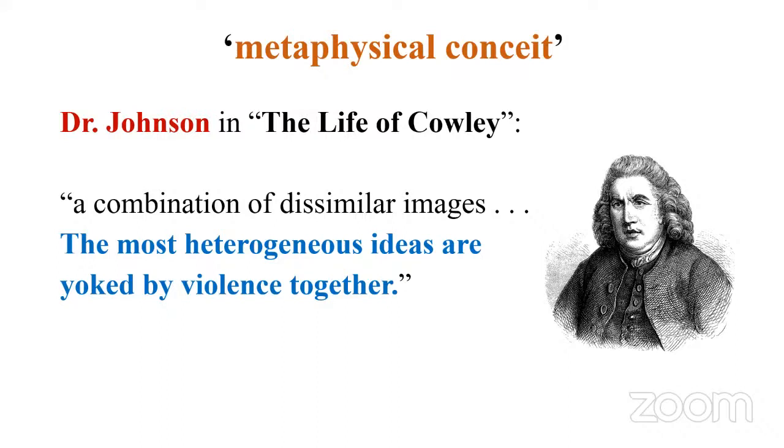These images, a pair of lovers being compared with the legs of a compass, are a kind of forceful combination, not a natural comparison. So he calls this comparison a violent one, right? The most heterogeneous ideas are yoked by violence together. Now you can also go and check out the members of the Metaphysical School of Poetry and also the Elizabethan Age, right?